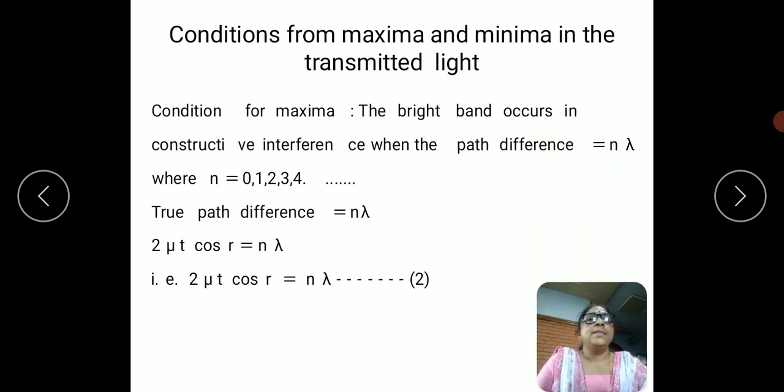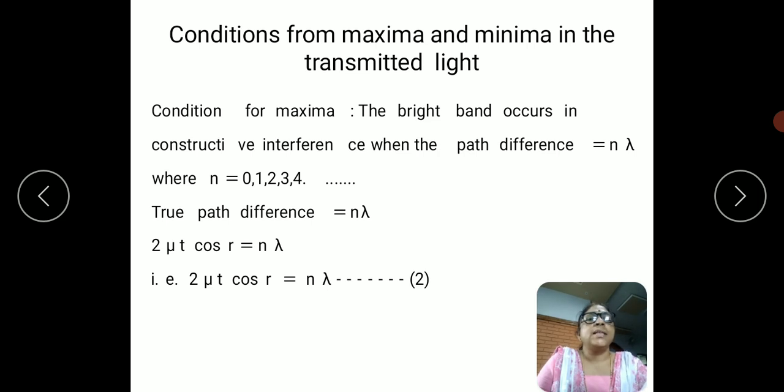And now let us equate this path difference for the condition for constructive interference and for the condition for destructive interference. Condition for constructive interference: for a path difference equal to nλ, where n is equal to 0, 1, 2, 3 and so on. Therefore, the true path difference 2μt cos r has to be equated with nλ. This 2μt cos r equal to nλ, say this is equation 2, is the condition for